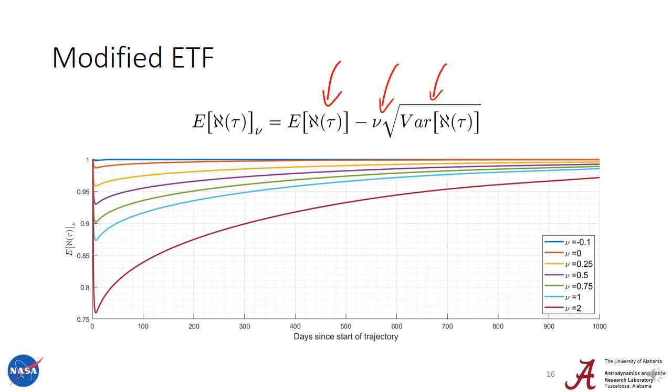If we have a nu of 0, that corresponds to this expected thrust fraction curve right here. But as we increase nu, the expected thrust fraction becomes more and more conservative. Additionally, if we go to a nu value of negative 0.1, we can see that we have basically returned to a traditionally designed trajectory.